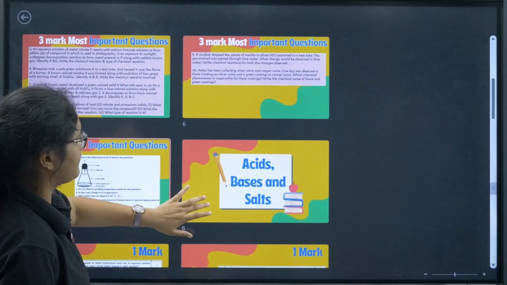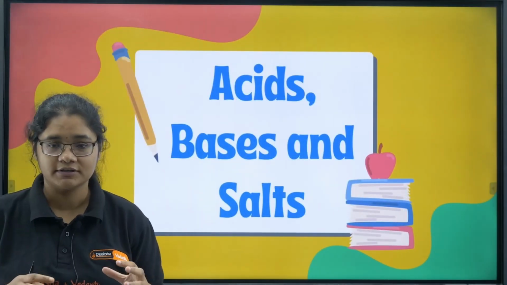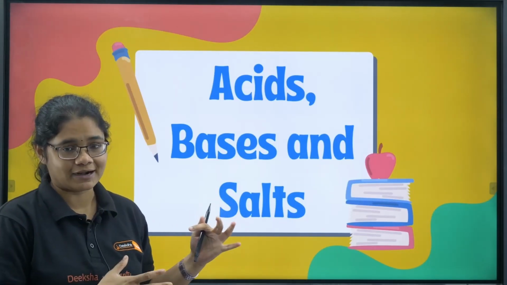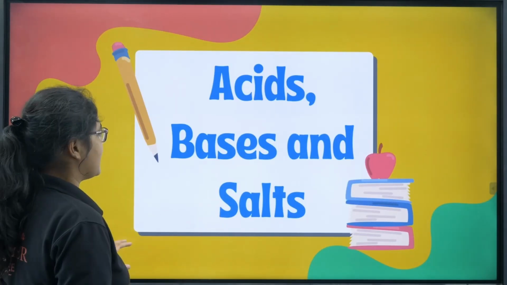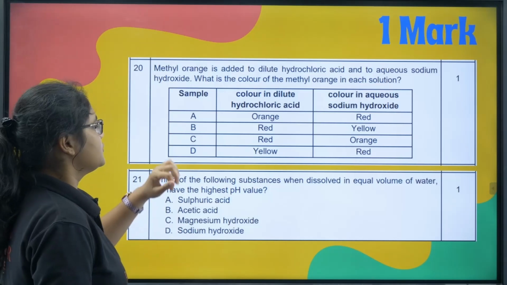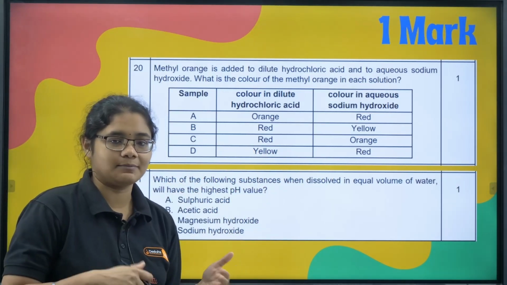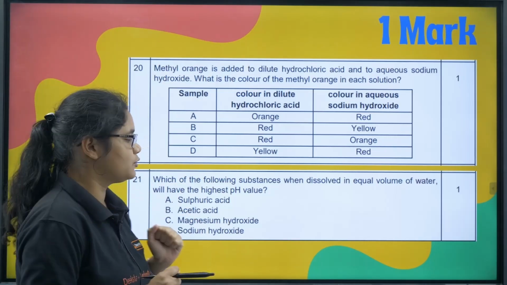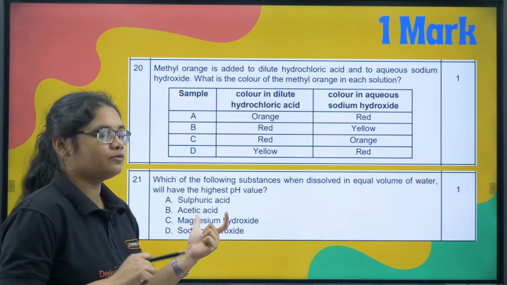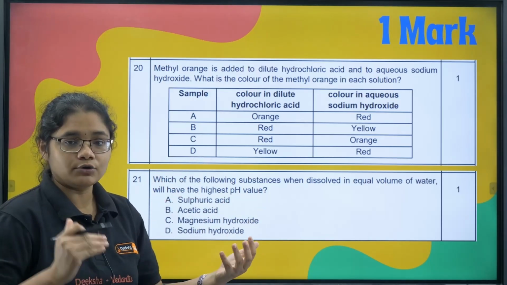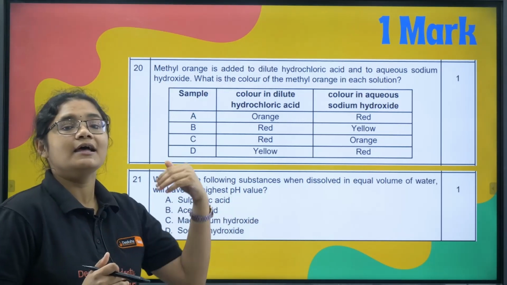we have the next chapter, that is acids, bases and salts. From chemical reactions and equations, fewer questions will be asked, so I'm not going into that much detail. Let's go to the next chapter, acids, bases and salts. Basically, how the indicator changes color in acidic medium and basic medium is one of the important questions. Next, the pH value, how the pH value changes: more acidic, lower pH value,